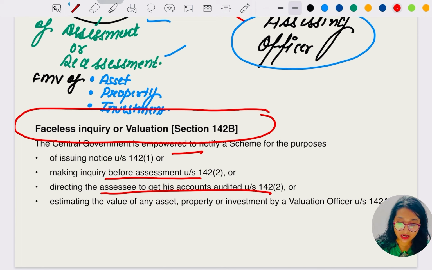And estimating the value of asset, property, investment by the valuation officer under section 142A. Remember, we now know which sections relate to which part: 142 subsection 1, 142 subsection 2, 2A, and valuation officer 142A.